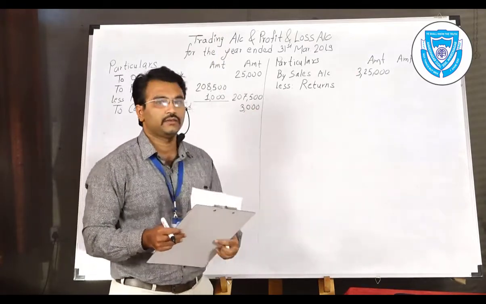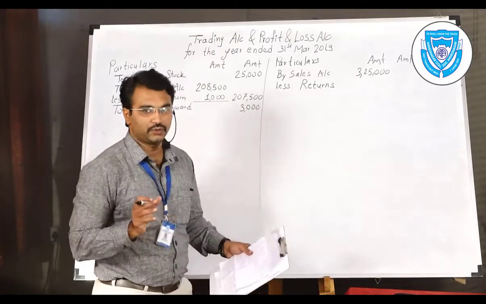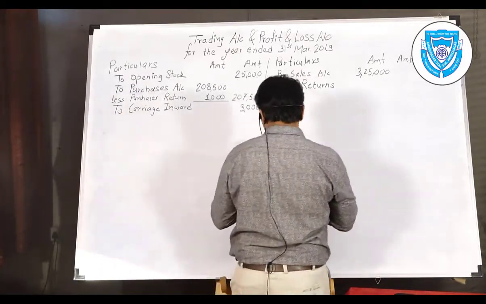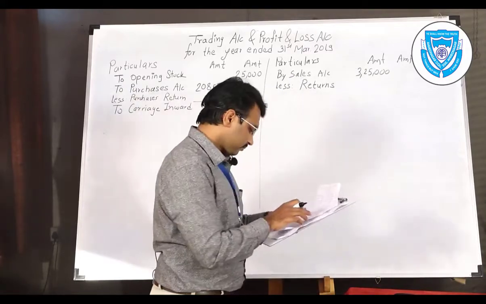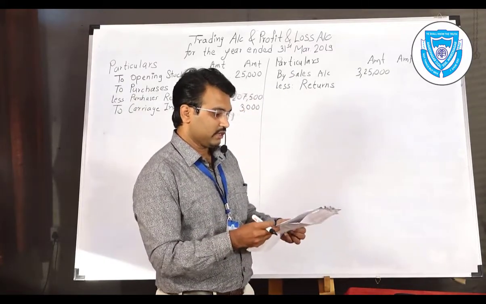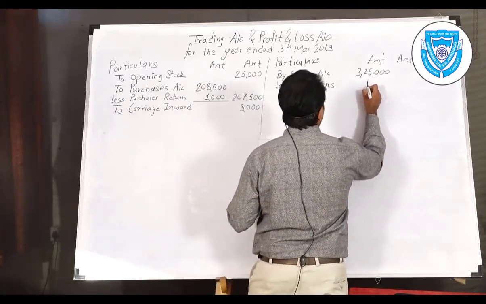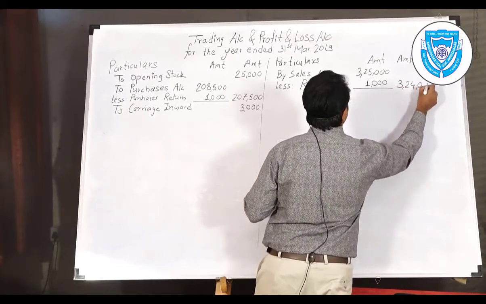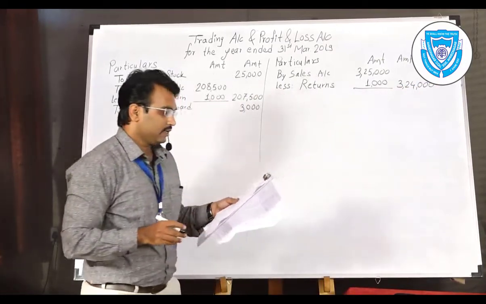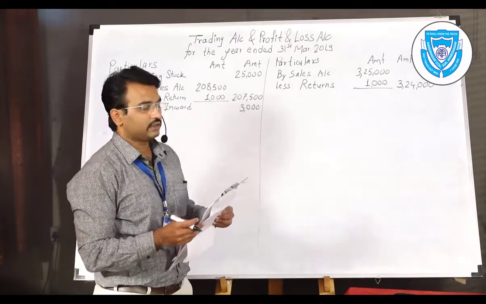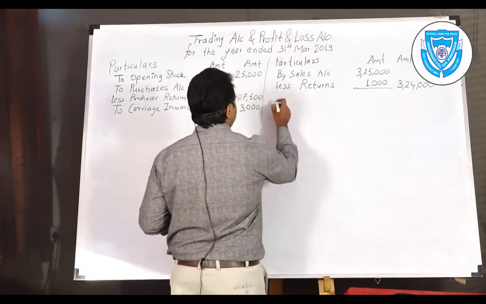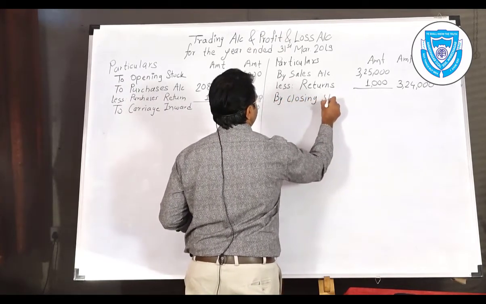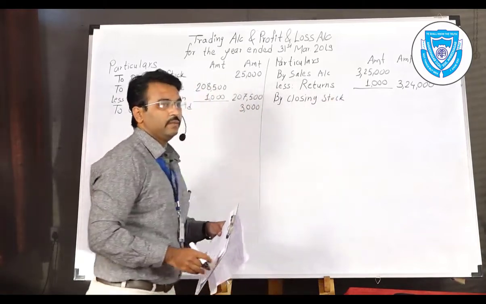You will subtract it from the sales amount, the gross sales amount, so that you will get the net amount of sales. So what are the returns provided? The sales return is rupees 1,000 only. So the amount after deducting returns is rupees 3,24,000. And then the last item which comes is closing stock, which is out of the adjustment of the problem.